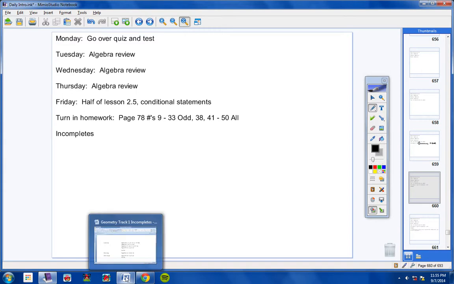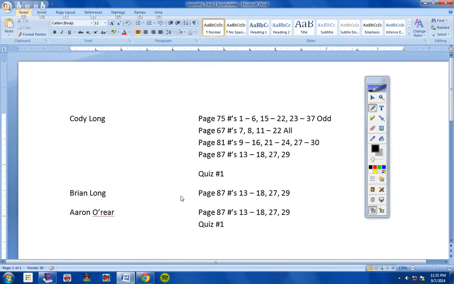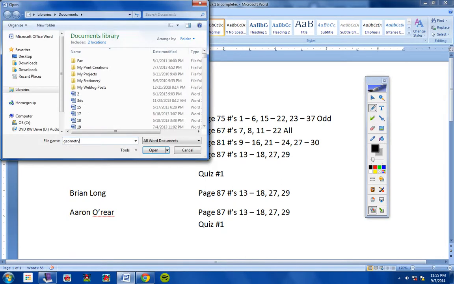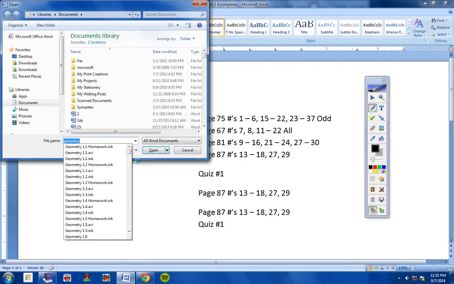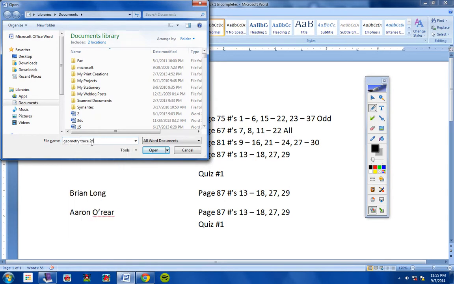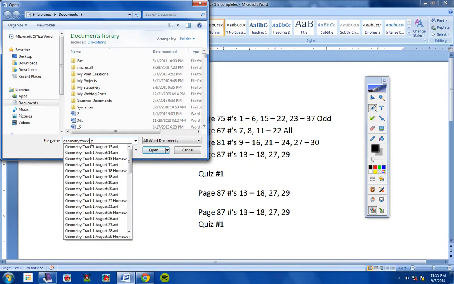Let's check out the incompletes real quick. This is the track 1 class. Let's take a look here. If I can get this to work, hold on one second, students. If I can spell today.